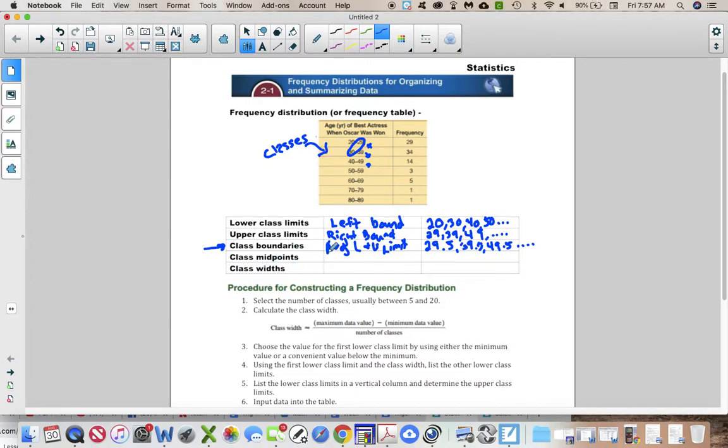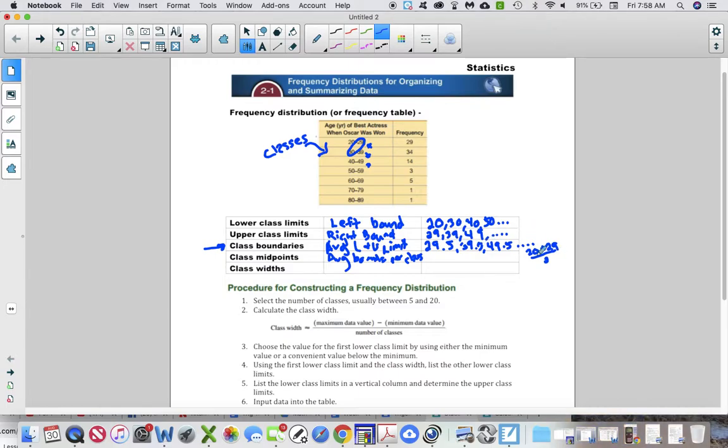For the class midpoint, you're going to average the bounds per class. So you're going to average the boundaries for the class. To do that, you would take 20 plus 29 divided by 2. That's the average just in that class. Okay, so we're not averaging the 29 and the 30. We're averaging the 20 and the 29. So these two right here.